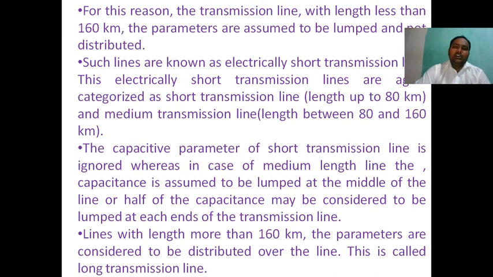In this unit we will analyze in detail the short, medium and long transmission lines. We will also see the vector diagrams, how they are drawn for short, medium and long transmission lines. The main aim of this unit is to calculate the efficiency and regulation of a transmission line. Thank you.